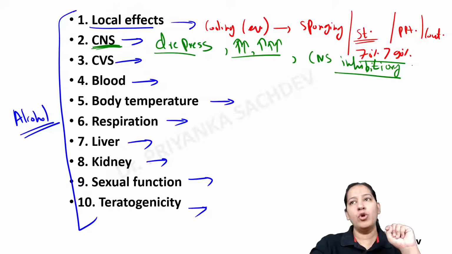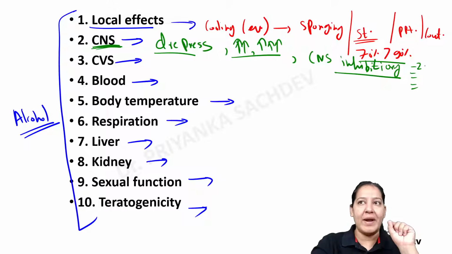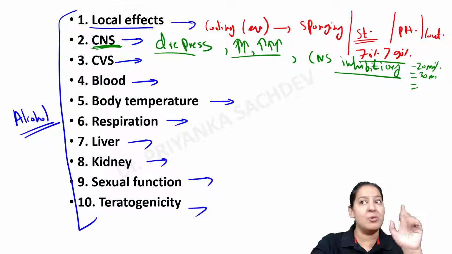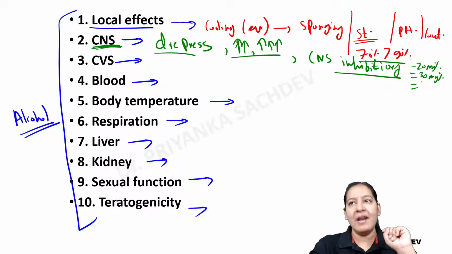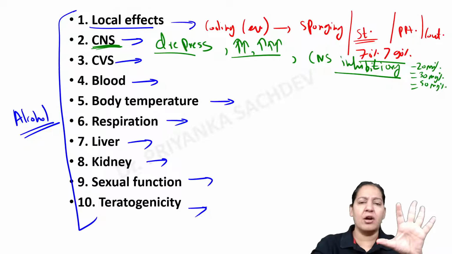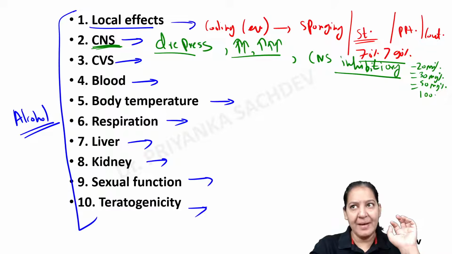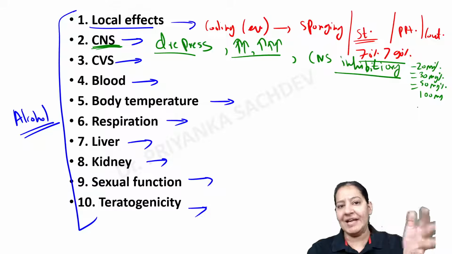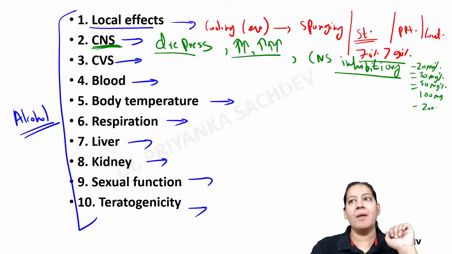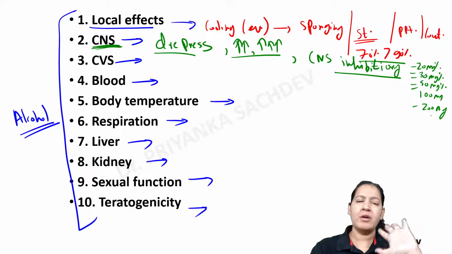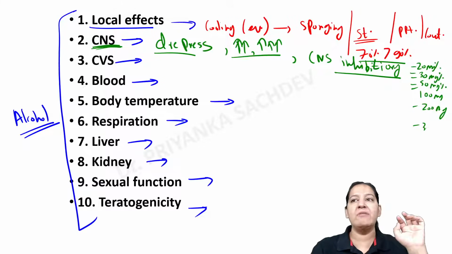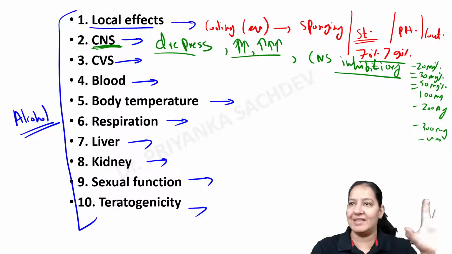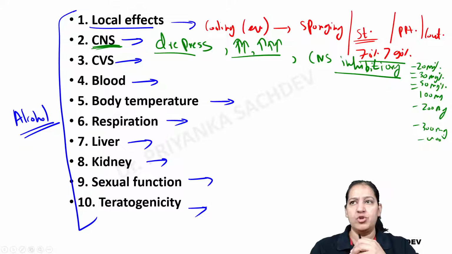In the CNS, I have told you the various concentrations. If someone is drinking 20 milligram percent of alcohol, what will happen? The person is relaxed. At 30 milligram, he is relaxed, but becomes over talkative. At 50 milligram, he is relaxed, but still under control, coordinated. At 100 milligram, the speech becomes slurred and he cannot walk clearly. Lad khada ke chalega. At 200 milligram, still mobile, but not under control. He has lost his control. At 300, he becomes unconscious. He becomes stupor. And at 400, he is in coma and death is there. So those are the various concentrations you should know, right?